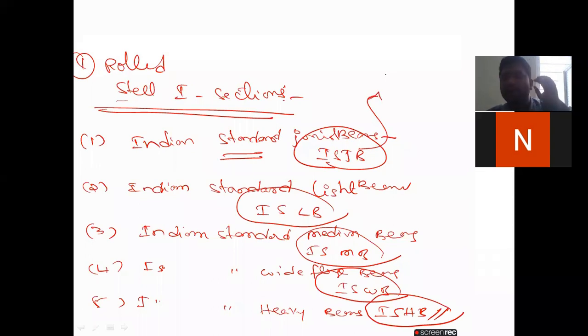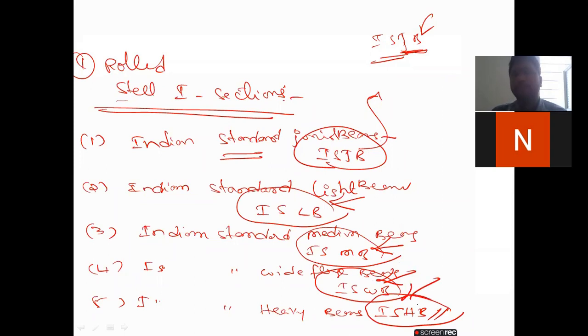Next, in the Indian Standard we have ISJB. Suppose I want to design a beam, I will take ISJB, Indian Standard JB. Based on suitable data, I will select this beam section and design it. That means as per the problem and the requirement, we will check whether we need ISLB, ISMB, ISWB or ISHB. So these are the I section types.